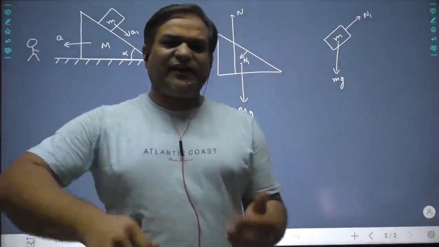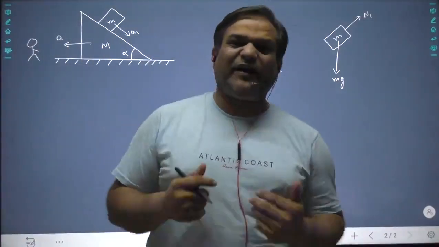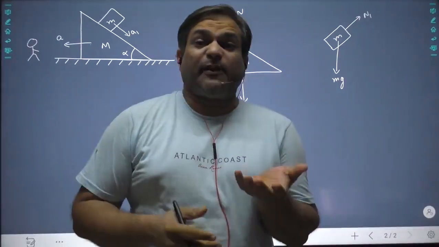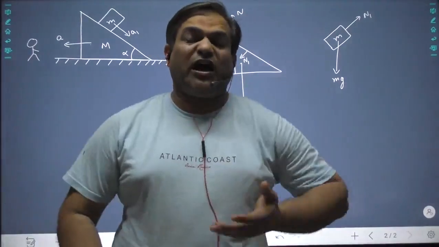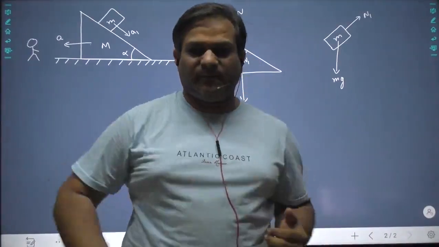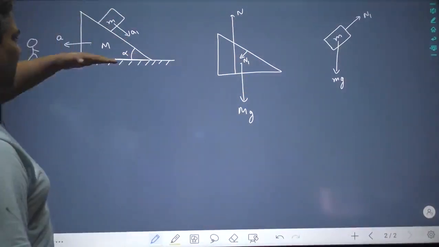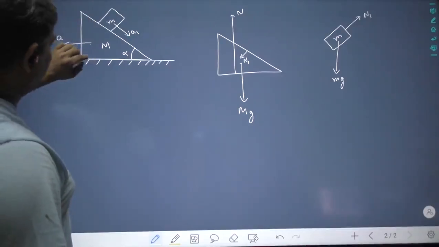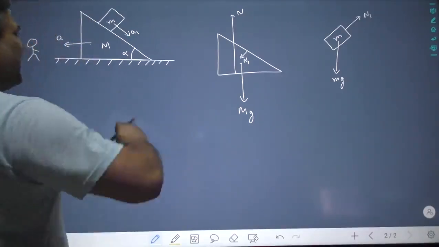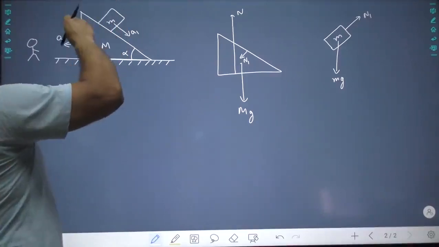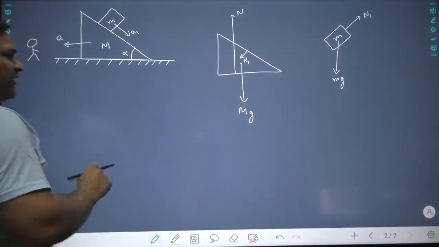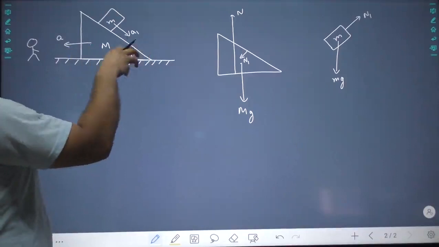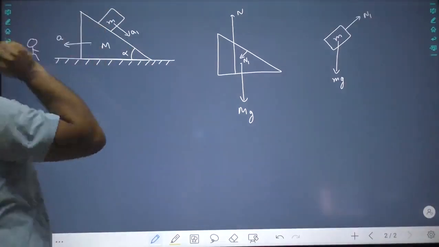Whenever you assume acceleration, you always assume acceleration with respect to the support, the object on which it is put. This wedge is supported by Earth. So I assume that this has acceleration a with respect to its support, and this has acceleration a1 with respect to its support. Now Earth is not moving, but its support is moving.